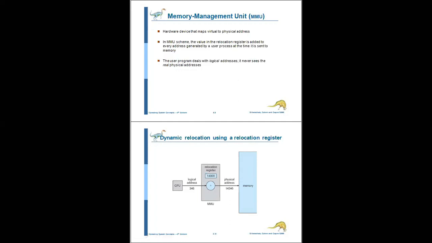Then dynamic relocation using a relocation register. So what is dynamic loading? It is necessary to store the entire program and all data of a process in physical memory for the process to execute.